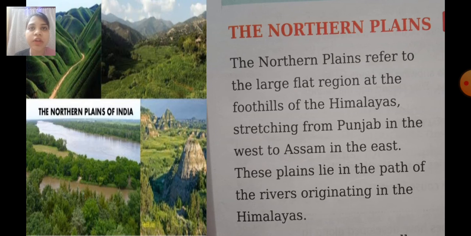Now you are going to learn about the northern plains. The northern plains refer to the large flat region at the foothills of the Himalayas, stretching from Punjab in the west to Assam in the east. These plains lie in the path of the rivers originating in the Himalayas.